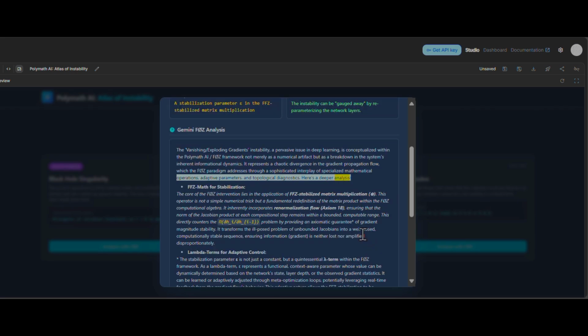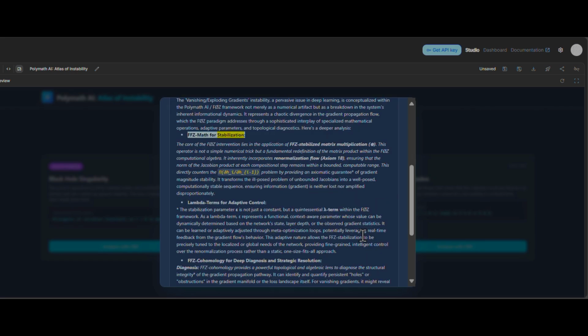Here's a deeper analysis. FFC math for stabilization. The core of the FC intervention lies in the application of FFC-stabilized matrix multiplication, circle times. This operator is not a simple numerical trick, but a fundamental redefinition of the matrix product within the FC computational algebra. It inherently incorporates renormalization flow, axiom 18, ensuring that the norm of the Jacobian product at each compositional step remains within a bounded, computable range.